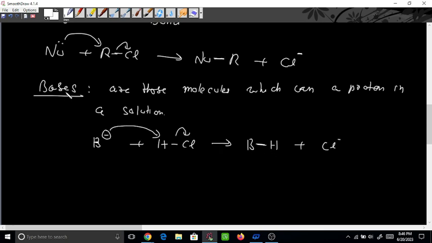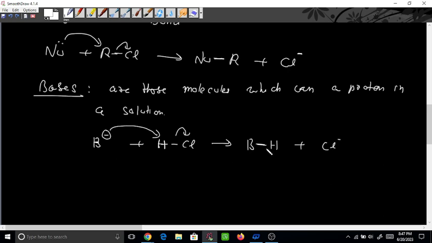But the only difference between the base and nucleophile is that the nucleophile will form a sigma bond with any of the alkyl group, okay? But a base will always extract hydrogen only. Always extract hydrogen. This hydrogen is important. So when this sigma bond is formed with the hydrogen, that is called a base. If the sigma bond is formed with something other than hydrogen, that is called a nucleophile. Got it? So you can say that all bases are nucleophiles, but all nucleophiles are not bases.